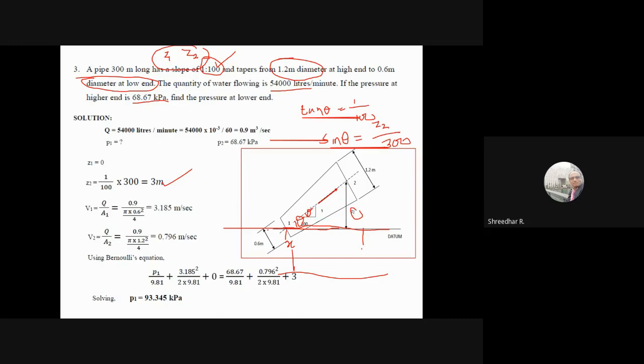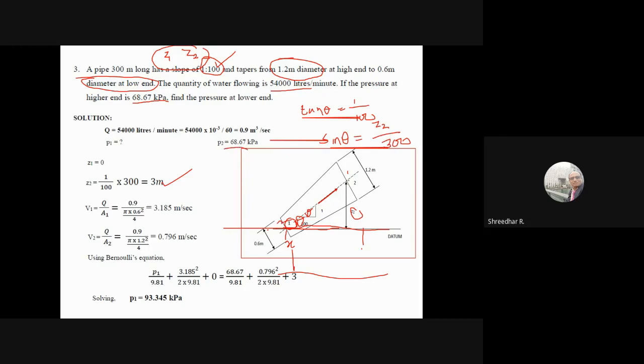Even if the flow is taking place downwards, pass it here only. When the flow is taking place, if you want, you can name it as 1, or you name this as 2 and this as 1, no problem, but always pass the datum here only. If the flow was taking downwards, no problem, you pass the section down only. Whatever you name, if you name this 1, then it is z1. If you name this as 2, then it is z2. If you name this as 1 and this as 2, you would interchange these values, that's all. So it depends on how you name it.